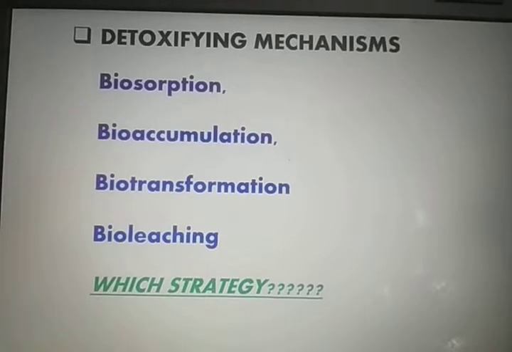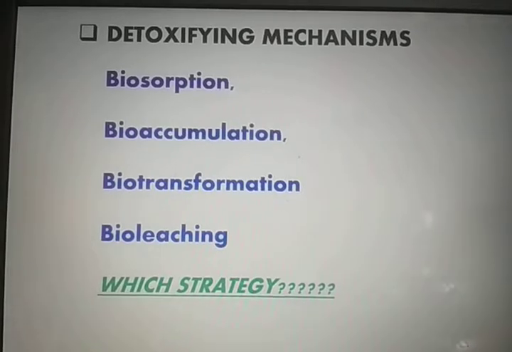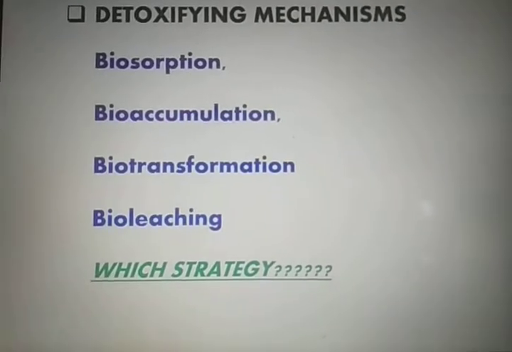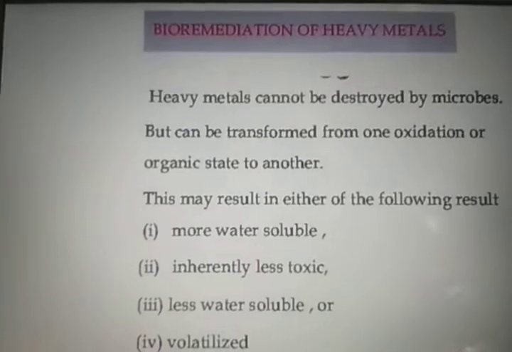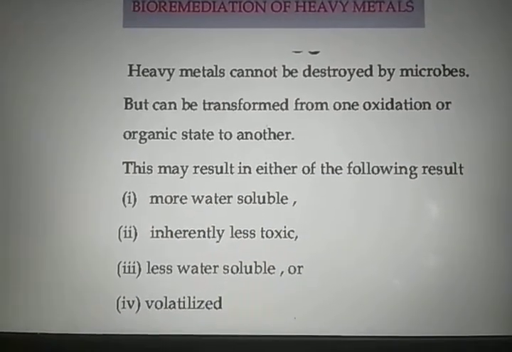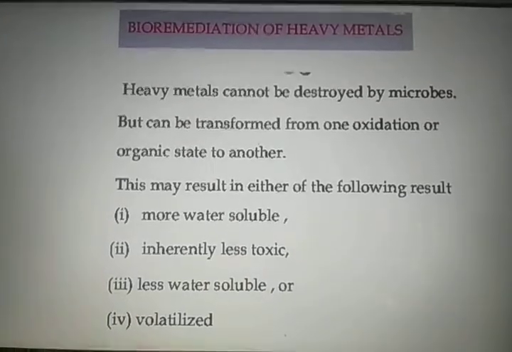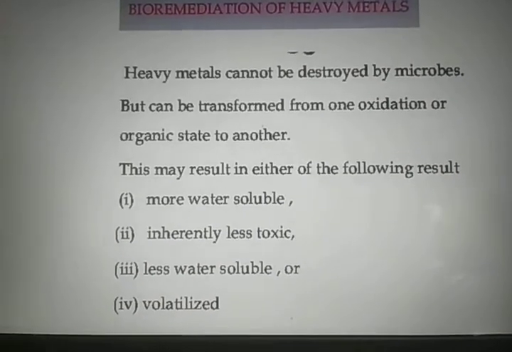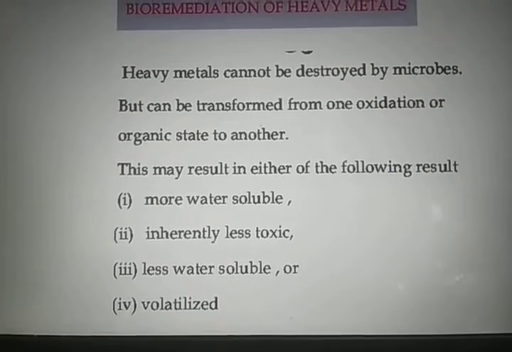Microbes can uptake the heavy metals passively or actively. We will study this mechanism in the next slides. But heavy metals cannot be destroyed completely by the microbes, but can be transformed from a highly toxic form to a less toxic form.